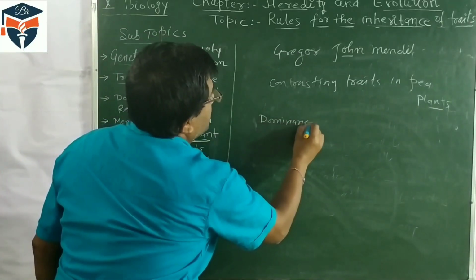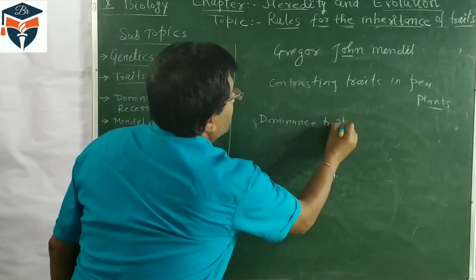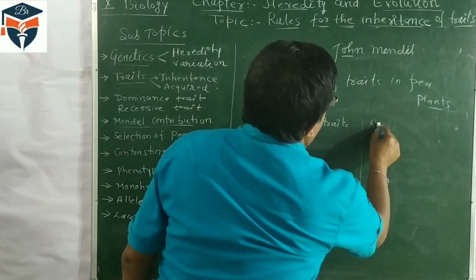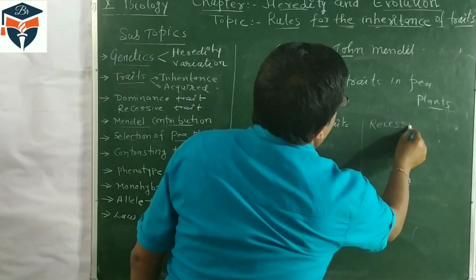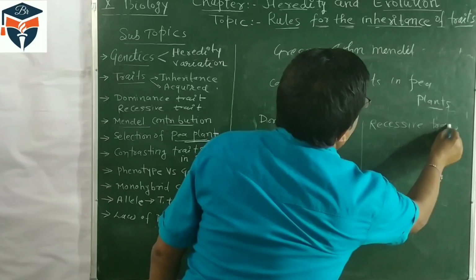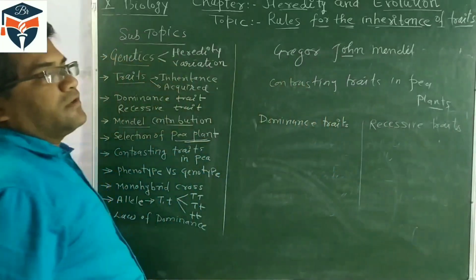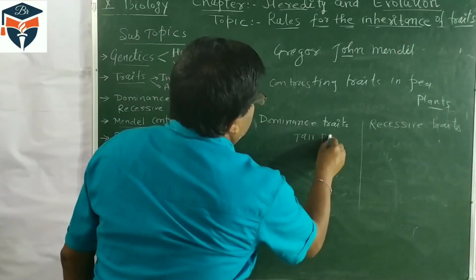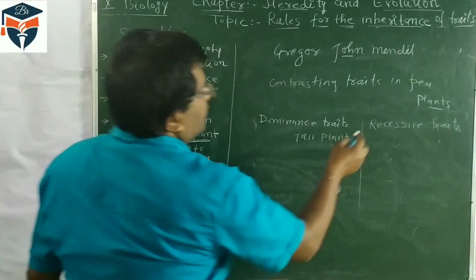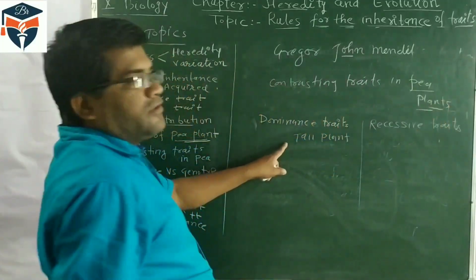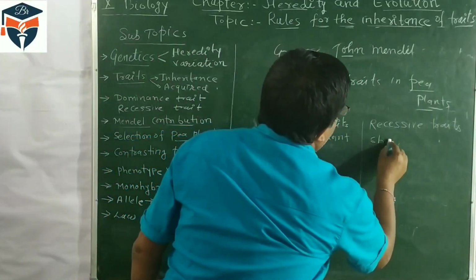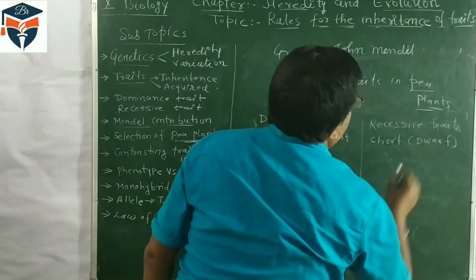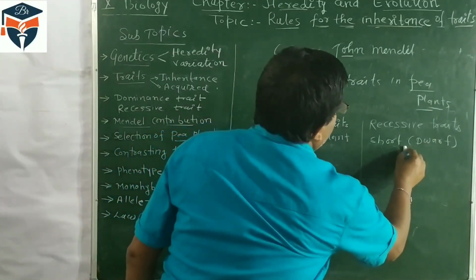As I told you, dominant trait means the trait which appears in F1 generation. And second, I am writing recessive trait, that trait which does not express in the F1 generation, but expresses in other generations. So, dominant trait, tall plant. Tall plant is the dominant trait in pea plant, and short plant, we are writing dwarf plant, is a recessive trait.